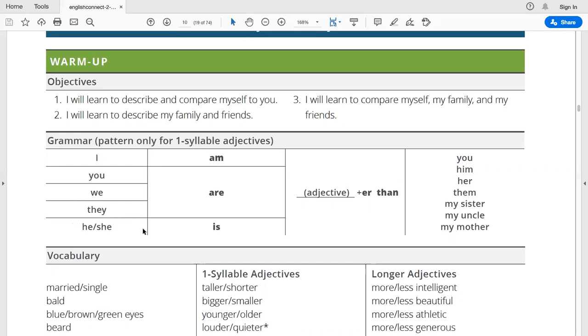And for he or she, you will use is, and the same thing: the one syllable adjective, the termination with er, then, and the person that we are comparing against. So he, she is taller than my sister.